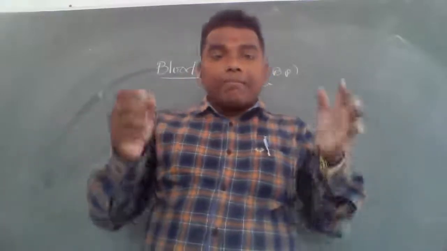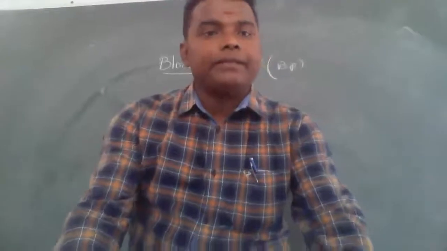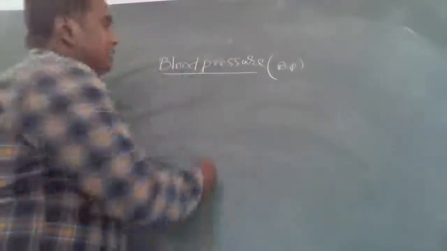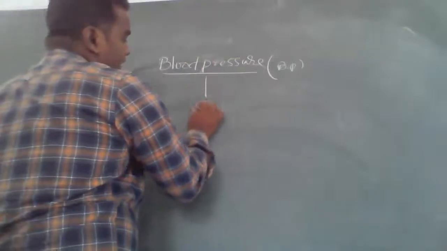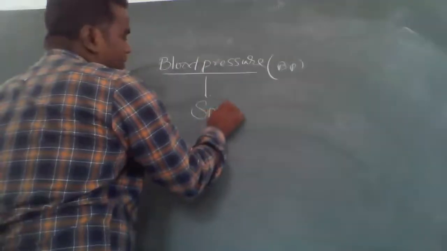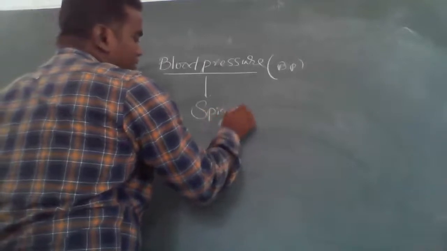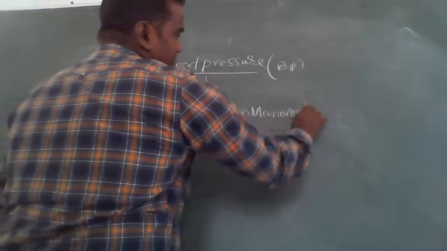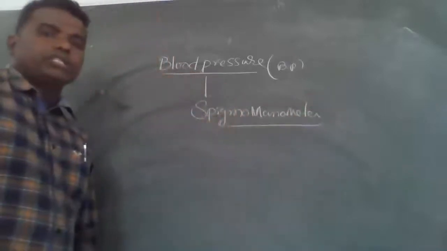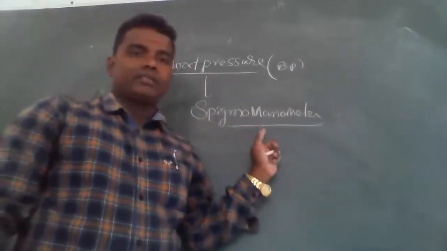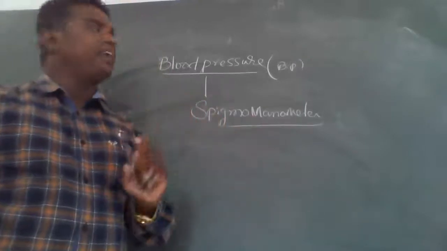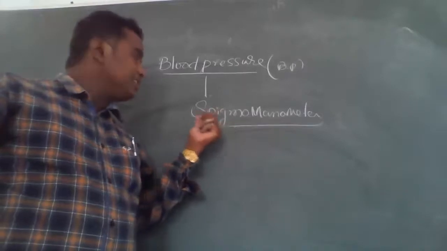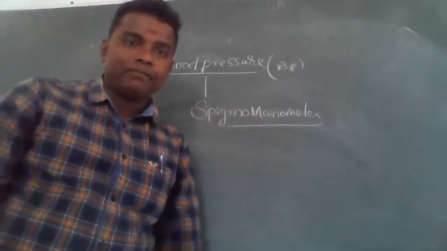The blood pressure is measured by, come on, tell me, any idea? The sphygmomanometer. Very important. The instrument used to measure blood pressure is called a sphygmomanometer.